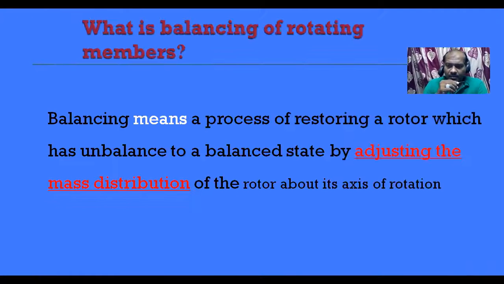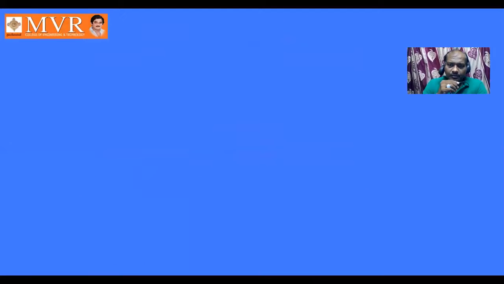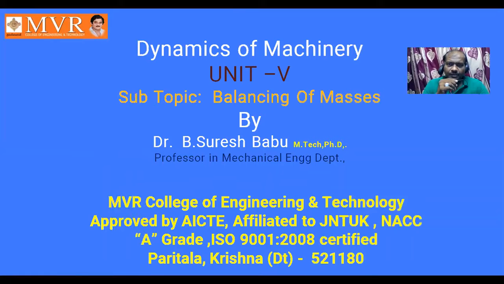As a part of online classes, today's topic is rotating masses and balancing of masses. It is related to the fifth unit. If you observe, this fifth unit contains balancing of masses.